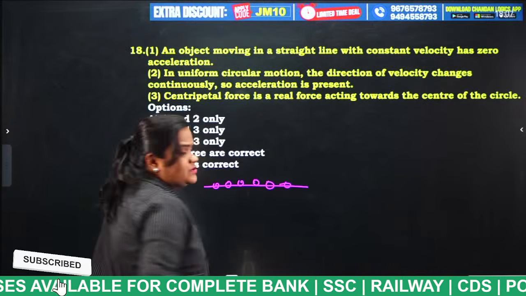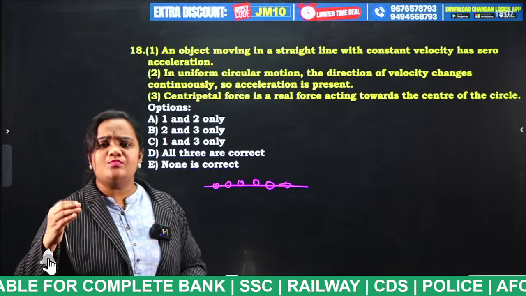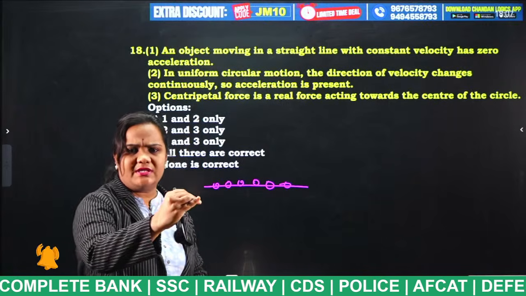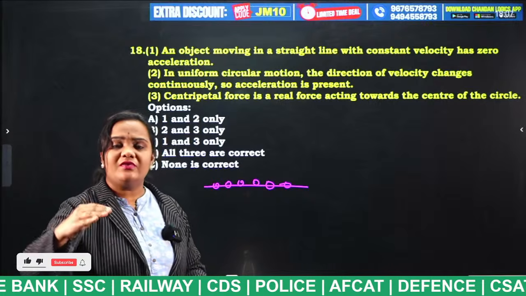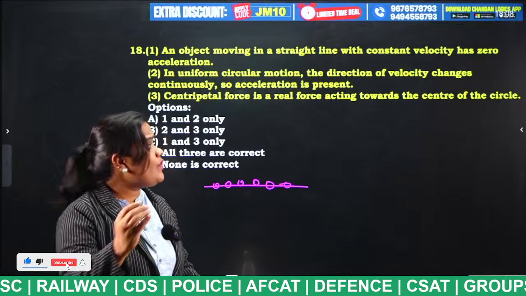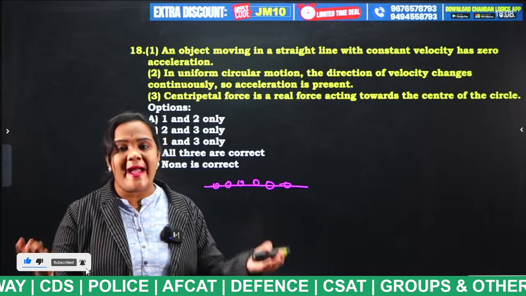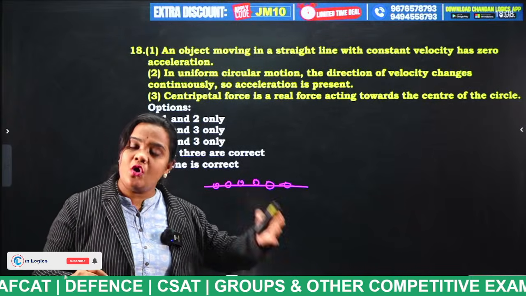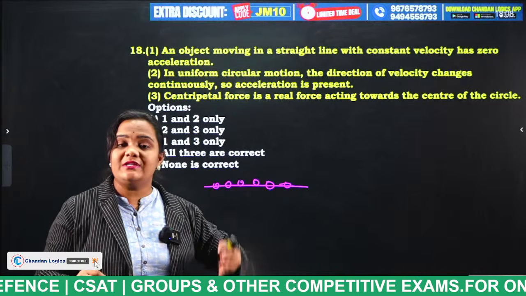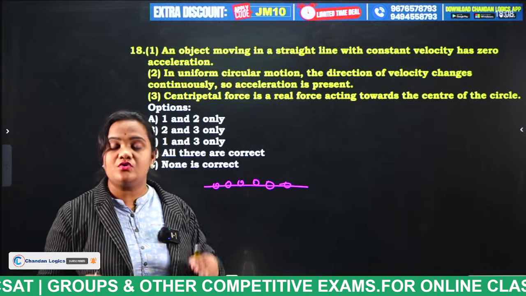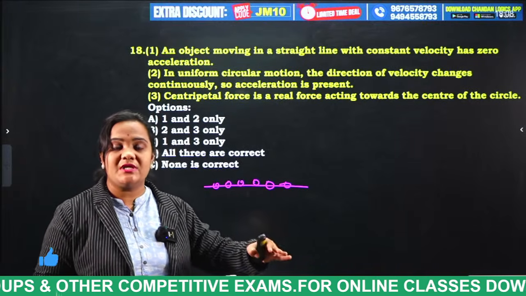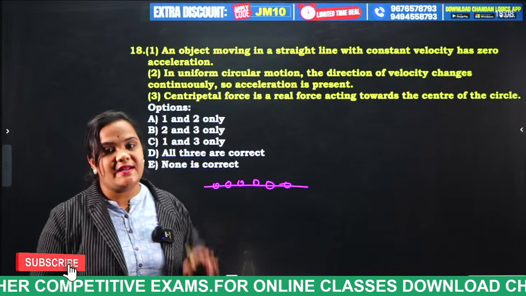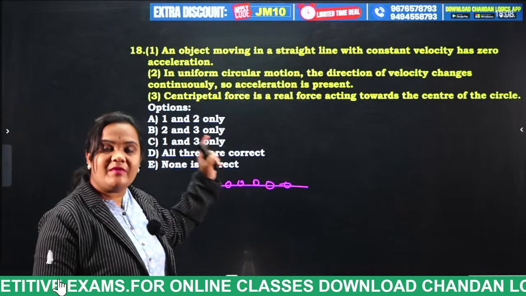Yes. So, the object is moving with a constant velocity. If the object is moving with a constant velocity, so what happens, students? There is only direction but no change in magnitude. If the velocity is constant, indirectly there is no acceleration. Okay, so statement 1 is correct.